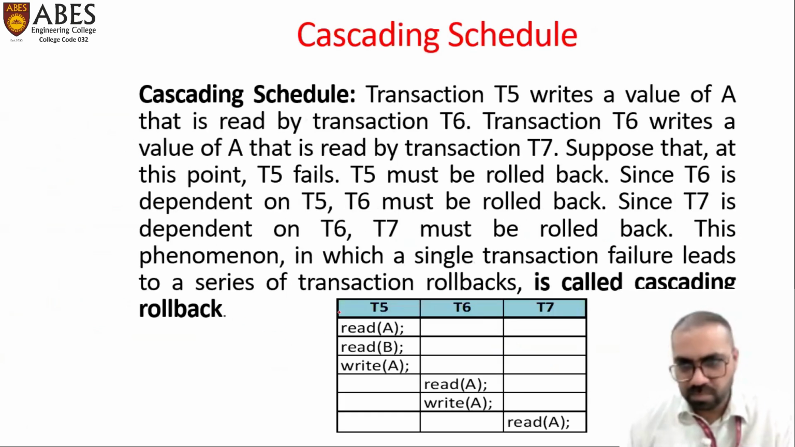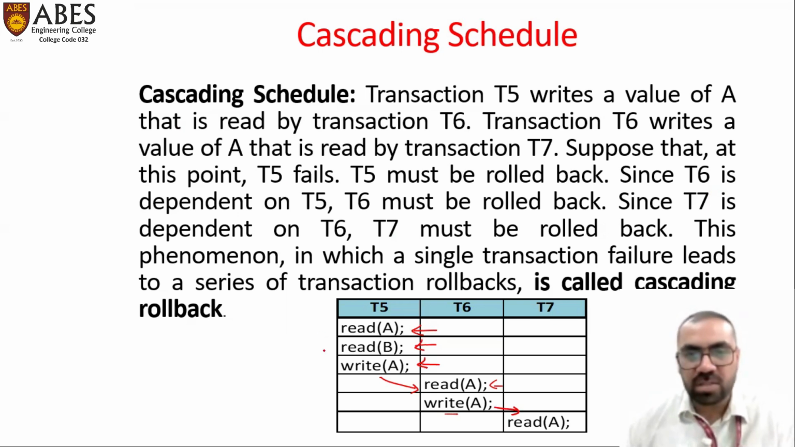So let's see the example. The same thing is written in the theoretical part also. We have 3 transactions, T5, T6, T7, and all are running simultaneously. Now T5 reads a value of A, reads a value of B and writes a value of A. Now T6 also reads a value, and depending upon this value, it reads and writes, and after that reads it.